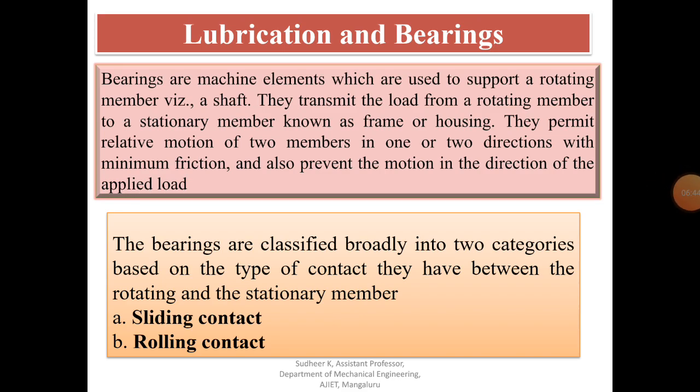Whatever the lubricant used, that will usually separate journal or shaft and bearing surface. So a small layer of lubricant we have to provide for effective working of any machine. So that is one of the important machine elements. The bearings are classified broadly into two categories based on the contact they have between the rotating and stationary member.